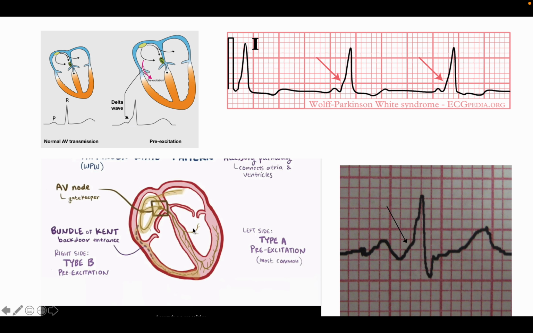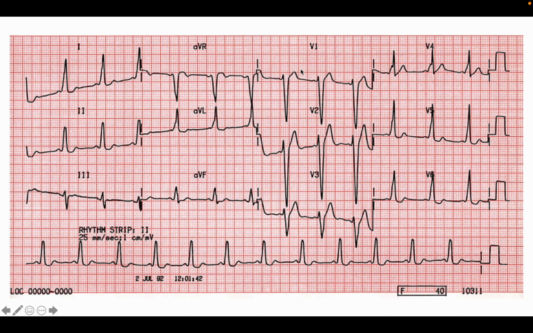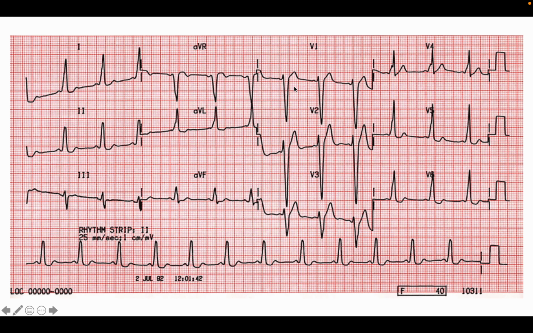We will look at V1. If in V1 the R wave is in the upward position, then it is called type A, and if it is in the lower or downward position, it is called type B. Okay, so in type A the R wave will be in the upward position and in type B it will be in the downward position. So from the ECG we can easily identify the type of WPW syndrome.